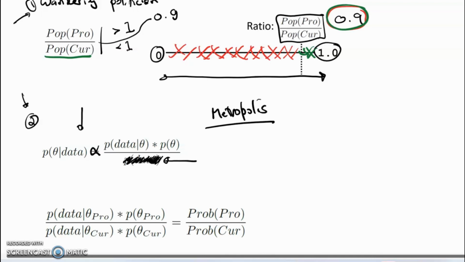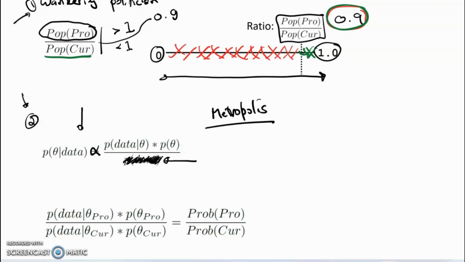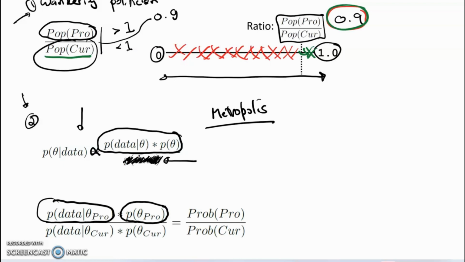So what we have is this idea, population proposed. Well, instead of population proposed, what we're going to use is essentially this thing. So we're going to have the likelihood of the data given the proposed value of theta multiplied by the prior probability of the proposed value of theta. The denominator is going to be a reflection of this thing.